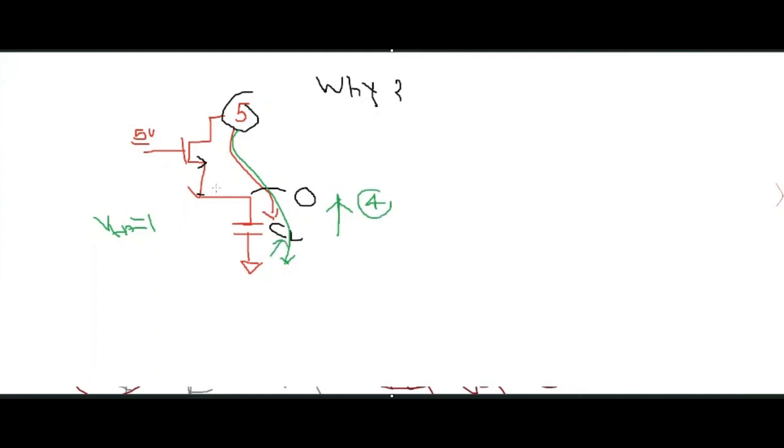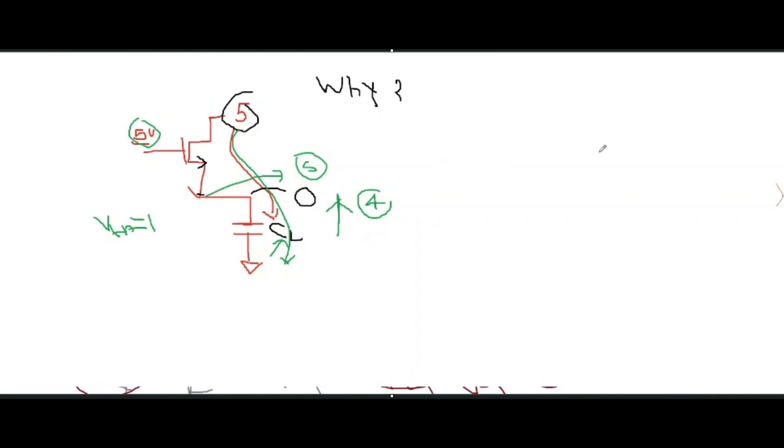This is the source, so the source cannot increase higher than the gate voltage minus VT. For NMOS, the source voltage is always one VT less than the gate voltage. That's why it lost 1 VT while charging this.